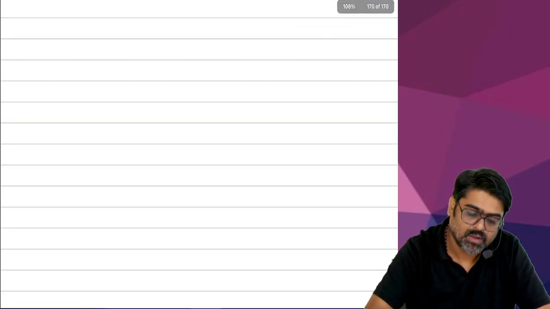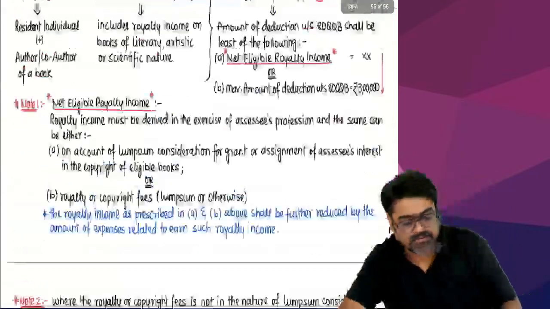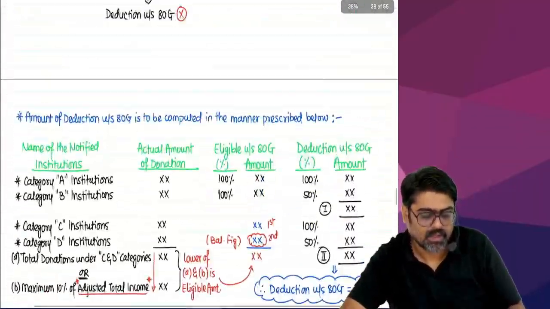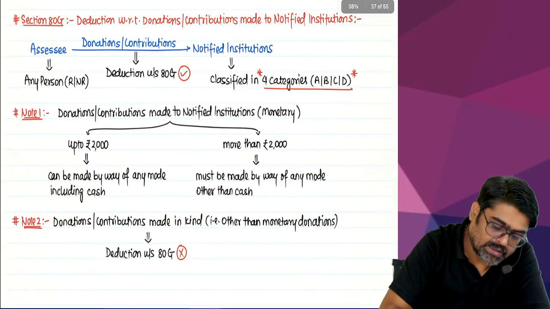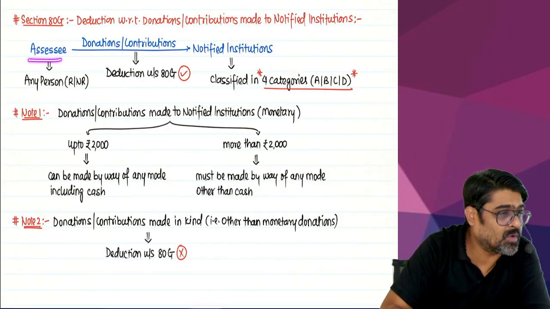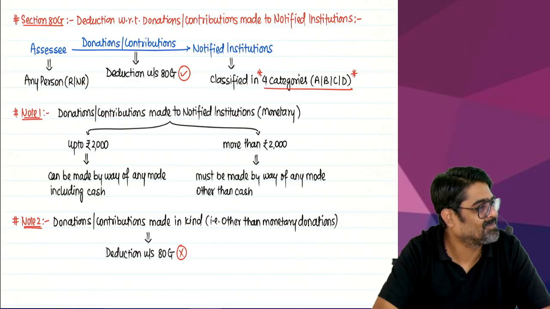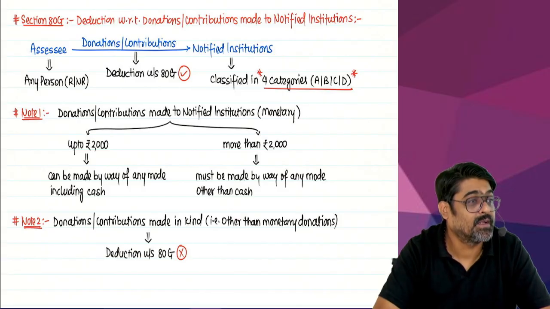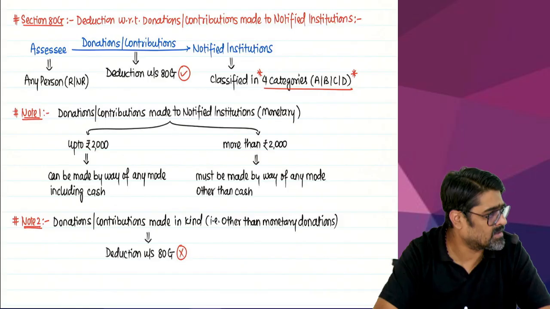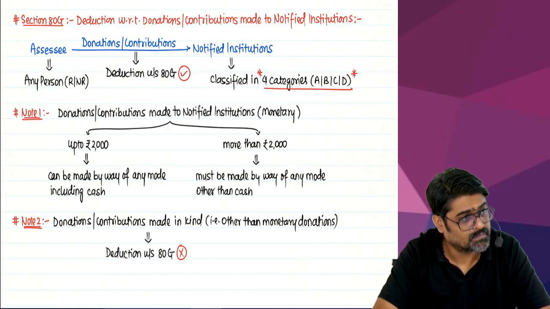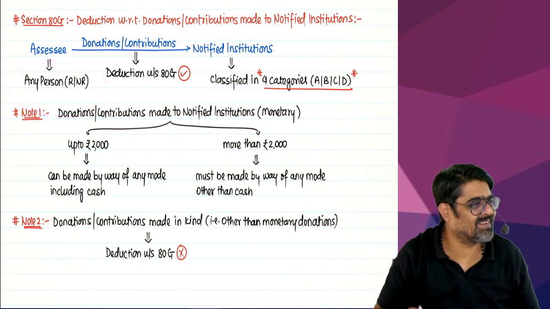So first of all, which deduction will we do? 80G. Before solving questions, let's complete 80G and all. The entire series of G will be completed. Now see, under section 80G, the deduction will be available to which assessee? Any person. Now this is the first deduction which is available to persons other than individual or HUF. Can a company claim deduction under 80G? Partnership firm? LLP? Individual? Individual can claim. Since it is any person, individual will also be covered, no?